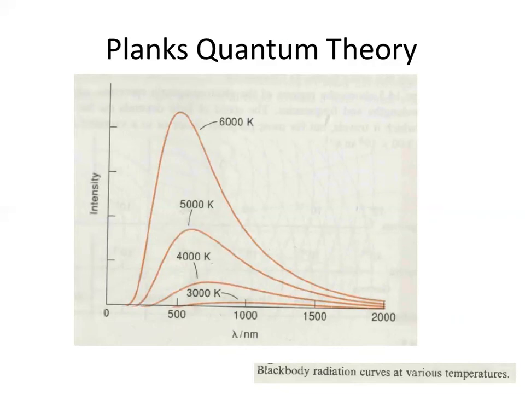How much the light is intense? Like how much it is powerful. If it is less, the graph will be low. If it is more, the graph is going to be high. This is the intensity. And actually, what is the difference between all these four graphs? Intensity is different.